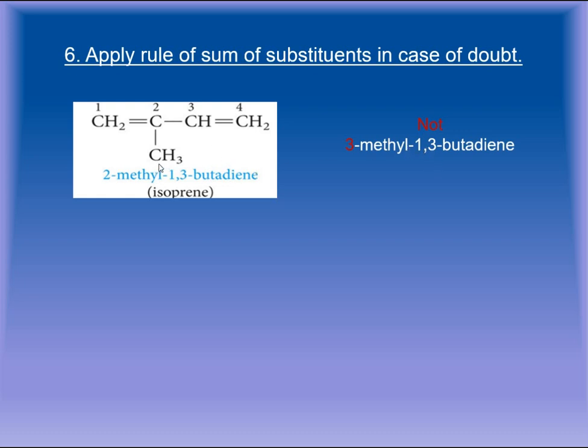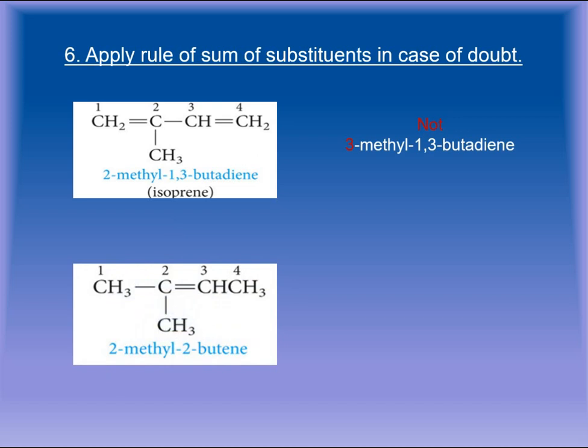If I number it from the other end, in that case the double bonds will again get the same numbers, 1 and 3, but the substituent will get number 3. So the sum of all of them, 2 plus 1 plus 3, will give you 6, and here the sum of all of them, 3 plus 1 plus 3, will give you 7. So this is giving the highest sum, so this name will be incorrect. We will have to choose this name. The common name of this compound is isoprene as well.